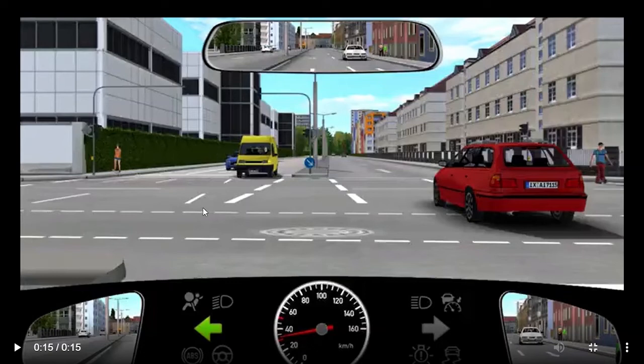You have to give them the space. First rule. Second rule, you also need to be careful about the fact that when you are taking the left turn, the pedestrians or the cyclists on the roadway into which you are turning are crossing the road. You also need to be careful about them. Second point.